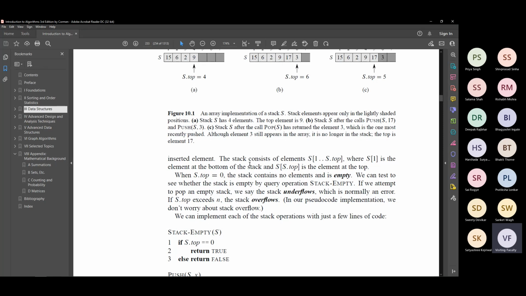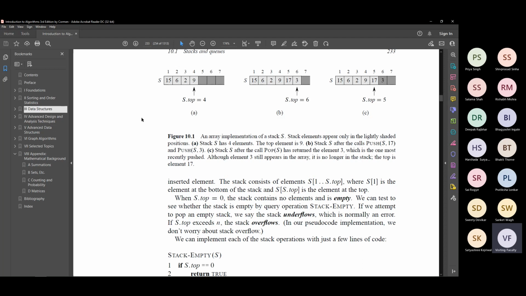Similarly, what is the length of the stack? The stack has maximum length 7. There are 7 possible. Yesterday I think I mentioned it as height, but it could also be mentioned as length or depth. These things are again interchangeable. I'll use one of these words interchangeably. So this height is 7 right now. So the S dot top pointer can go to the location at most 7. It cannot become 8 because there is no space.